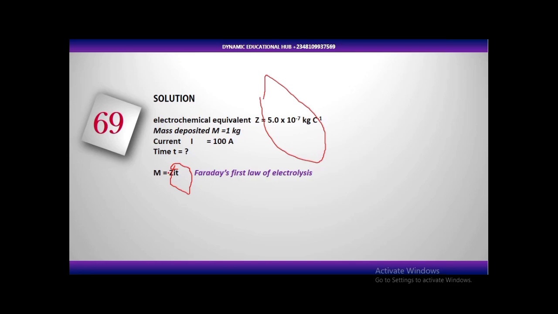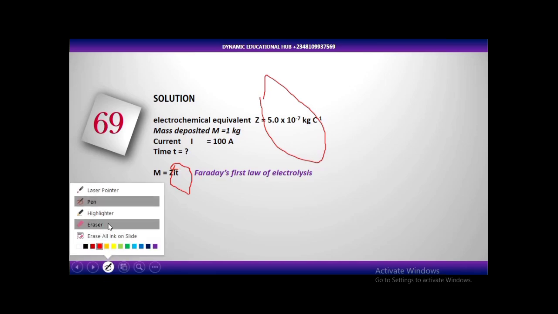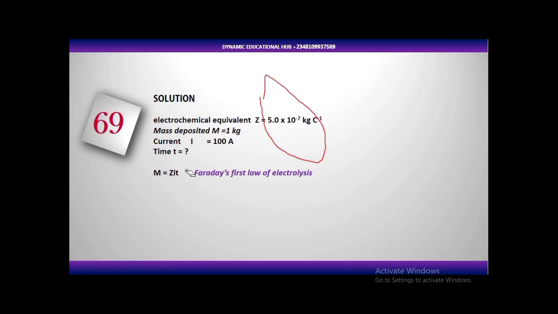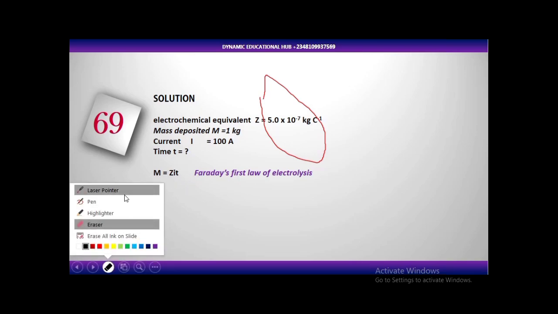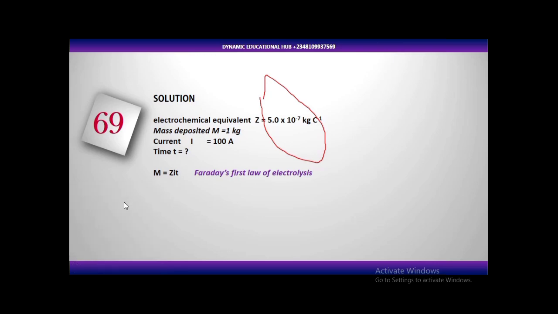So mass is directly proportional to what? Quantity of electricity, that's IT, Q. Mass is directly proportional to Q. If you change it to mathematics, M is equal to, you are going to introduce a constant, and that constant is Z: M = ZIT. So we are using Faraday's first law of electrolysis to solve that simple question.